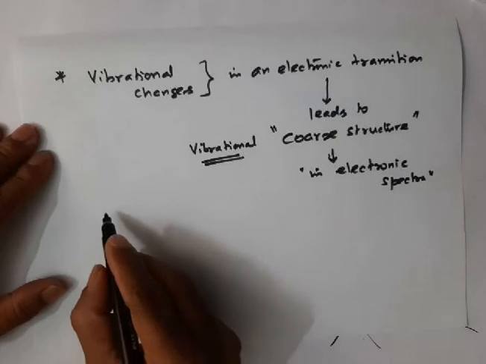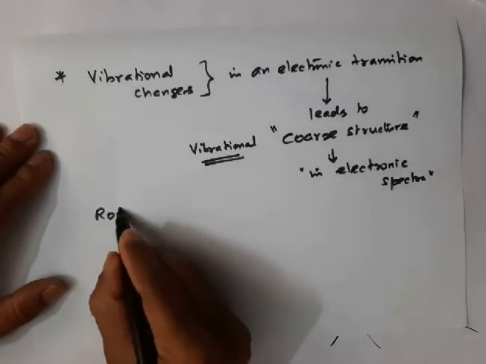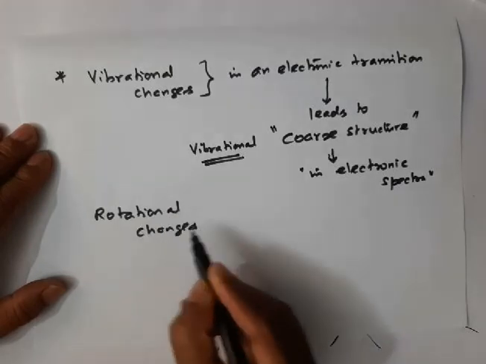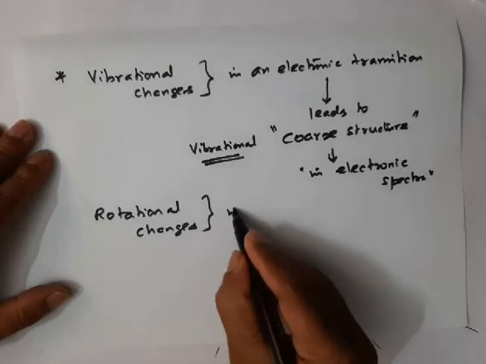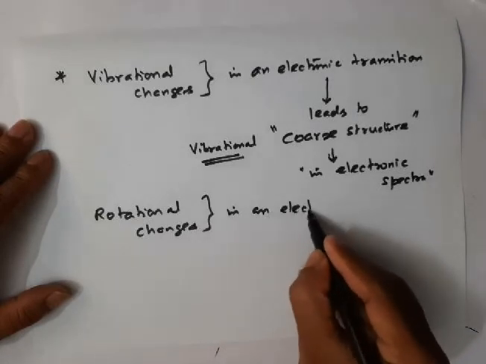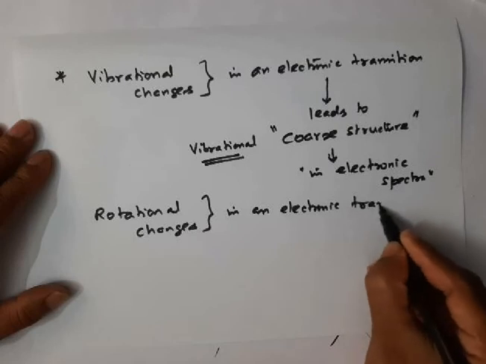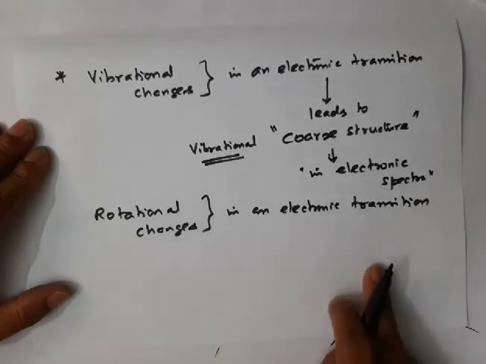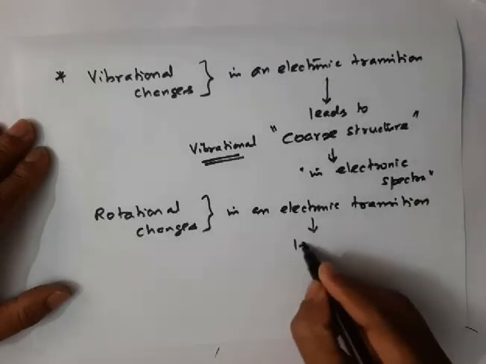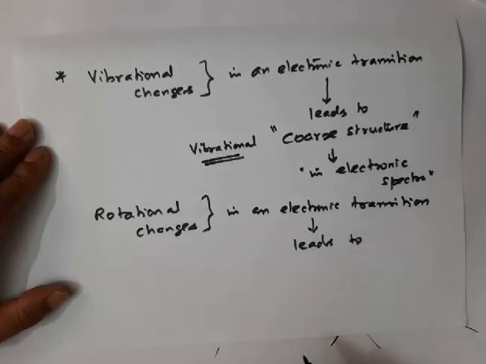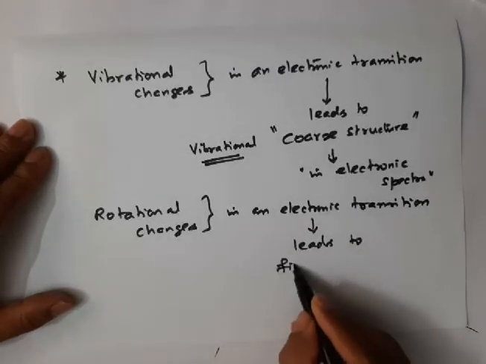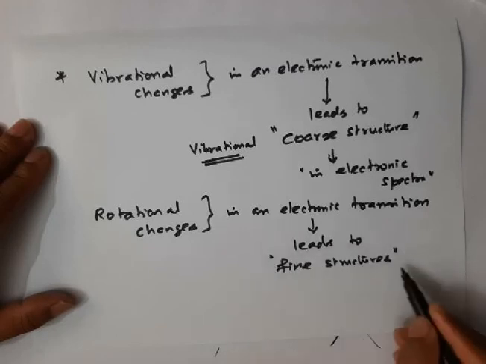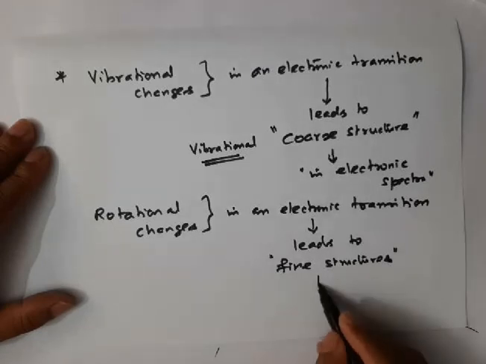Suppose, I told you rotational changes also may occur. Rotational changes in an electronic transition lead to fine structures. Coarse structure is due to vibrational changes, and this is fine structure. Rotational changes lead to fine structure in the electronic spectra.